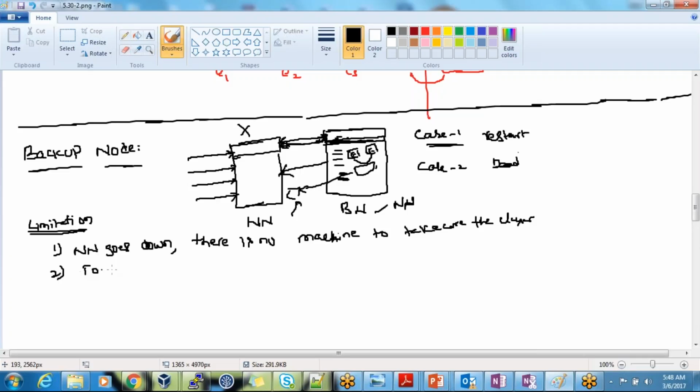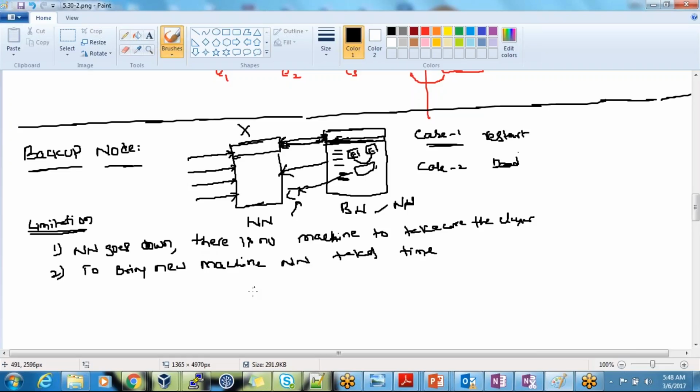Bringing up a new machine as a name node takes time. Minimum 1 hour it will take, right? So these are the limitations of this.